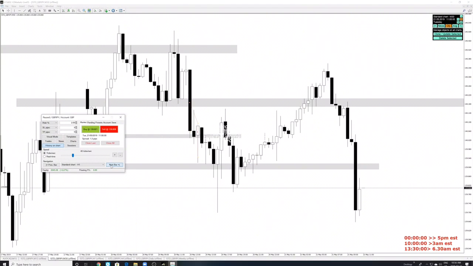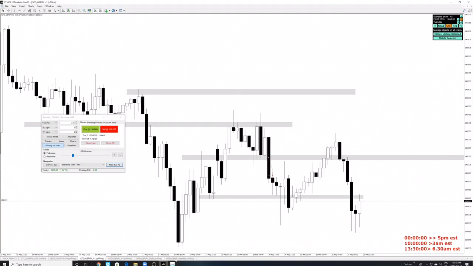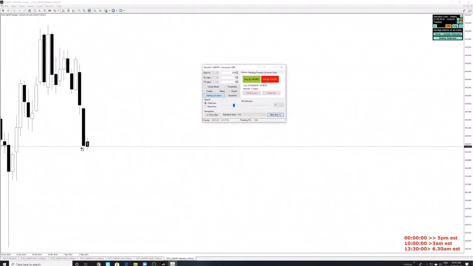I'm only comfortable trading the New York session, and that's about it. So this is what we have right now, your pre-New York right over here. Let's take a look at the weekly chart. The weekly candle is going bearish, but we don't know how far bearish it's going, so it's like whatever.